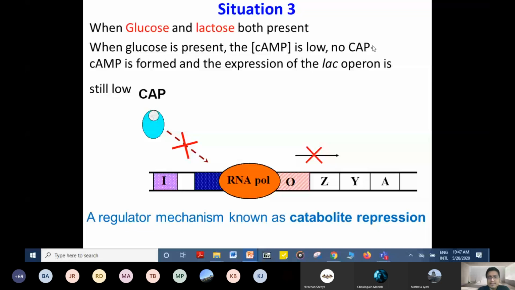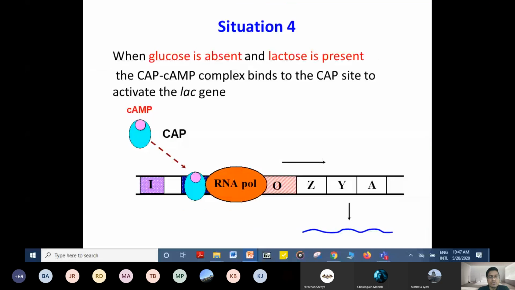Number 4, when glucose is absent, of course, cyclic AMP levels will be high, and lactose is present. The catabolite activator protein and cyclic AMP complex bind to the CAP site, and when it binds to the CAP site, it will be activated, and these genes are expressed.